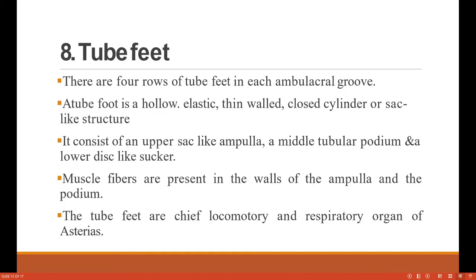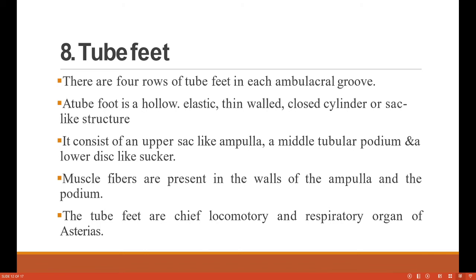Tube feet. There are 4 rows of tube feet in each ambulacral group. A tube foot is a hollow, elastic, thin-walled, closed cylindrical and sac-like structure. They have air gaps in between them. It consists of an upper sac-like ampulla, a middle tubular podium, and a lower disc-like sucker. Muscle fibers are present in the walls of the ampulla and the podium. The tube feet are the chief locomotory and respiratory organs of Asterias.